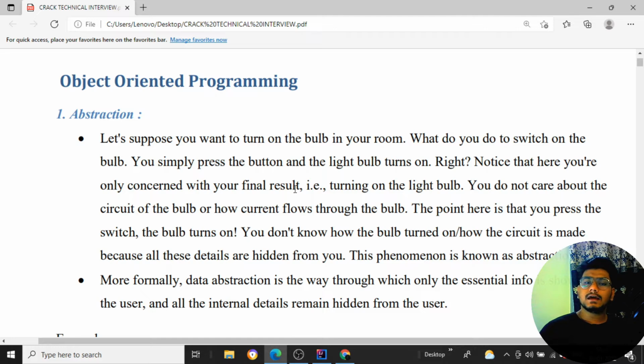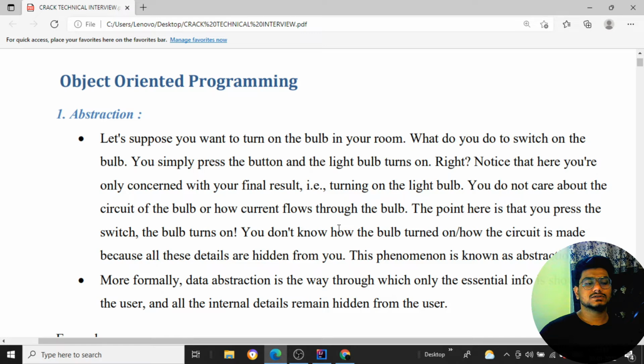I don't want to think about where the wiring is coming from, which power source it is taken from, and how the wiring is connected inside the switch. I don't care about that. I just focus on the results. So basically I am not caring about what is inside it. We are only focusing on the final result. So that is the meaning of abstraction.